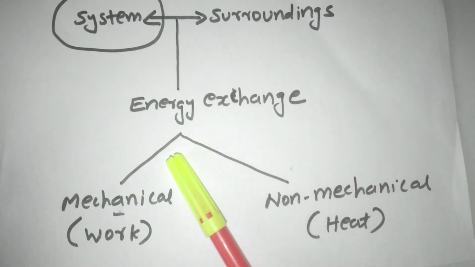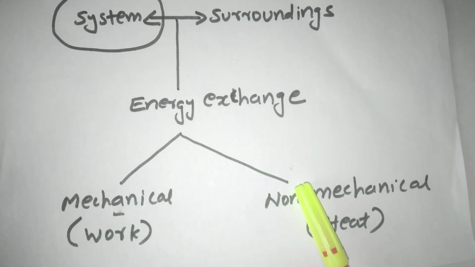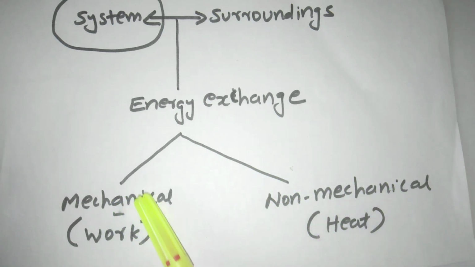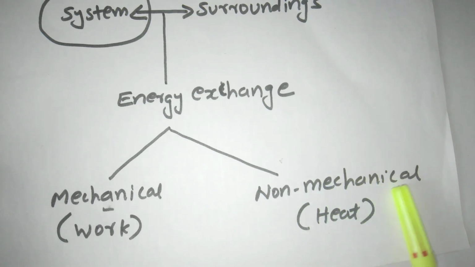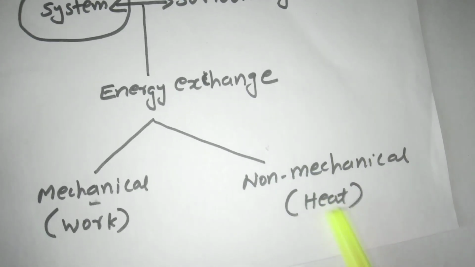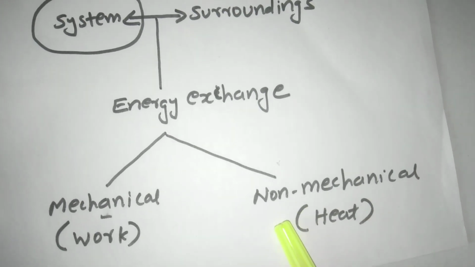The energy exchange mechanically is called work. Energy exchange non-mechanically is called heat. This is thermal energy. Very clear. Now, let us discuss the work done on the system and work done by the system.